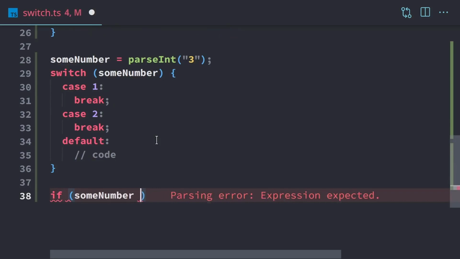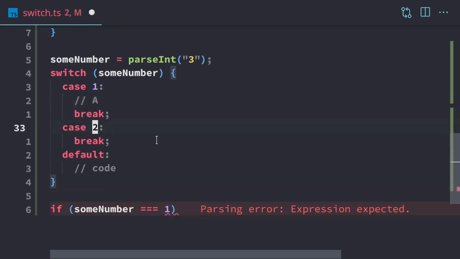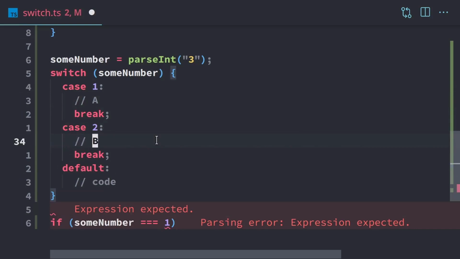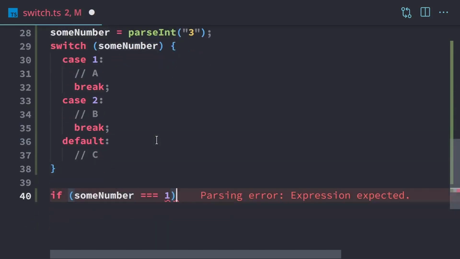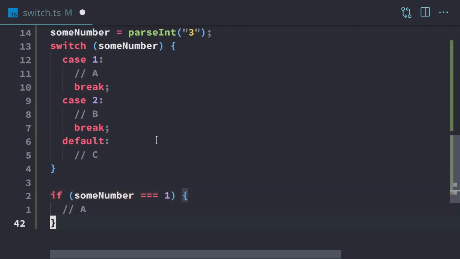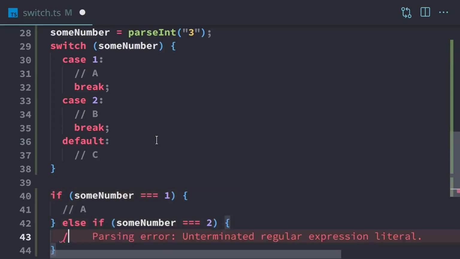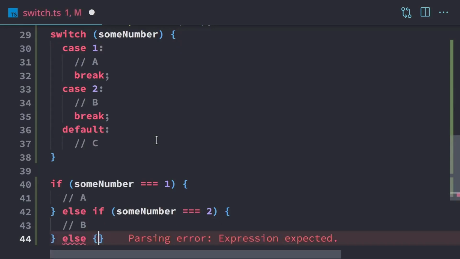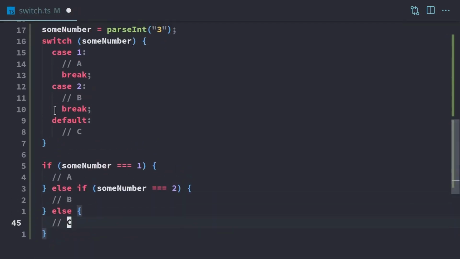So we have if some number is equal to 1, and this will be branch A, this will be branch B, and this will be branch C. So if some number is equal to 1, we have A. Else if some number is equal to 2, then we have B. Otherwise, we have C. So just like with the strings, these are equivalent.